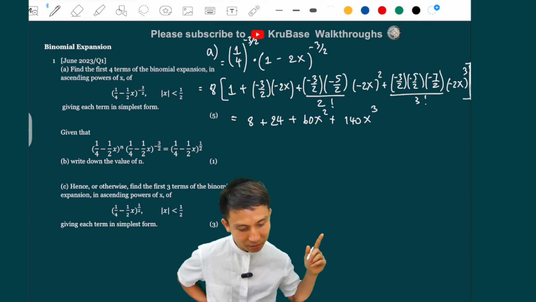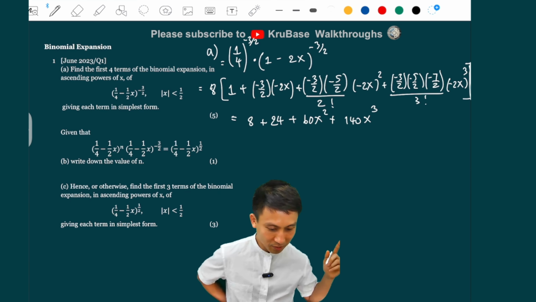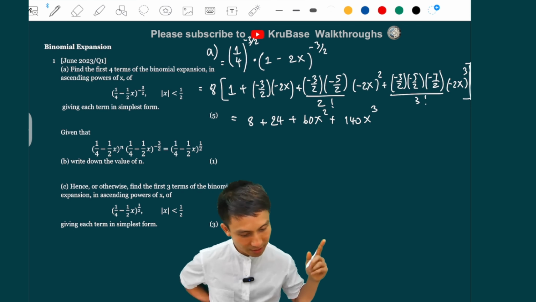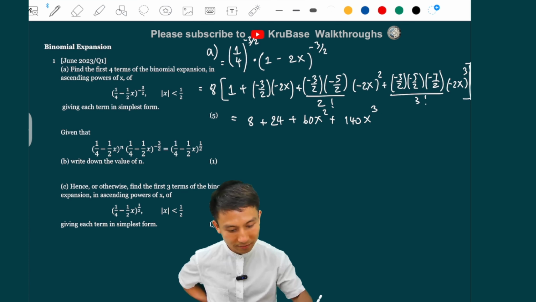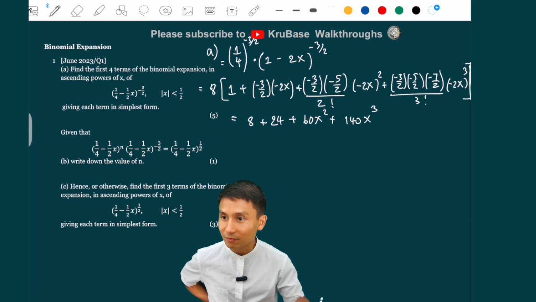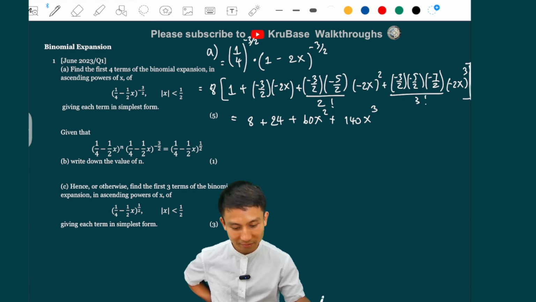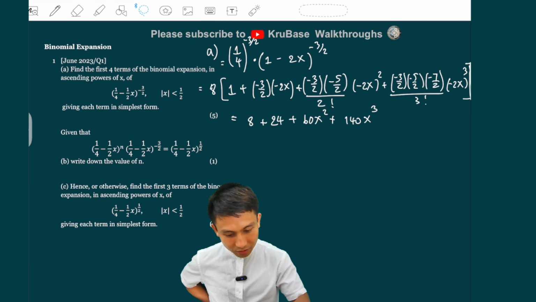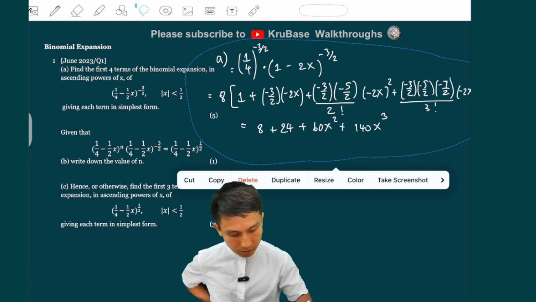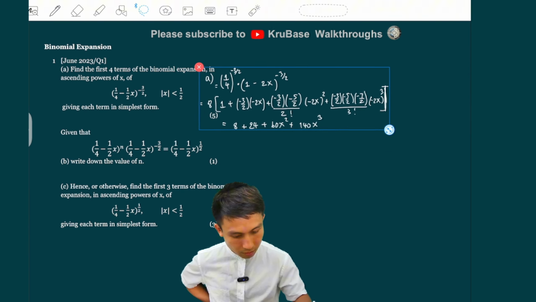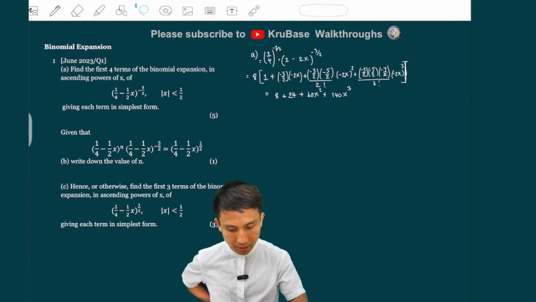Oh yeah, all the signs will become positive there because you have an even number of negative signs. And then I have 3 cut here, 2 cut here. So yeah, I'm happy with that. So that's it for part A. 5 marks, not that bad. Okay, let's shrink down a bit. Here we go. Part A.